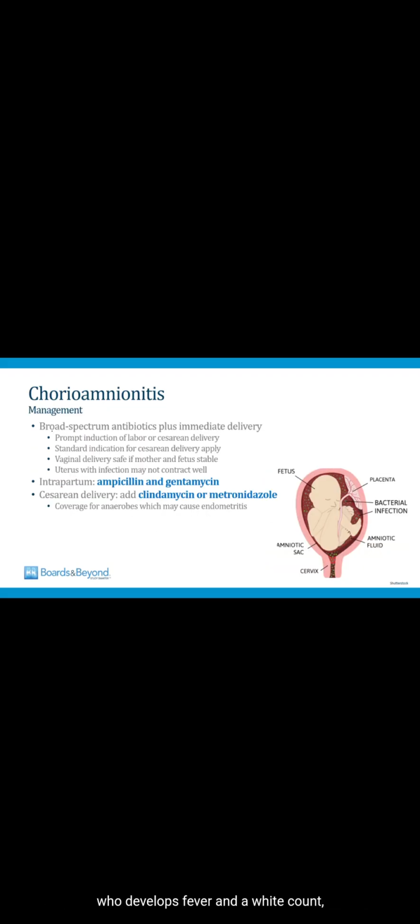This usually happens when the cause of the infection is group B strep or E. coli. So in a woman who has ruptured her membranes who develops fever and a white count, the working diagnosis is usually chorioamnionitis, and the treatment is with broad-spectrum antibiotics plus immediate delivery. Usually there's prompt induction of labor or cesarean delivery.